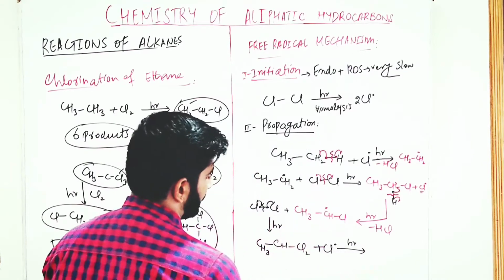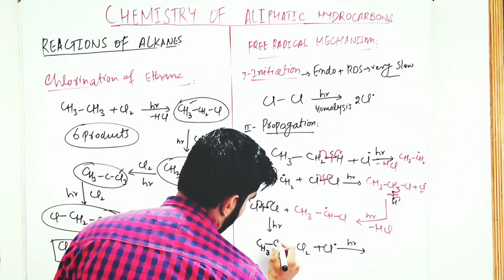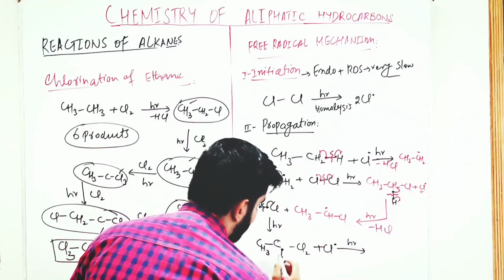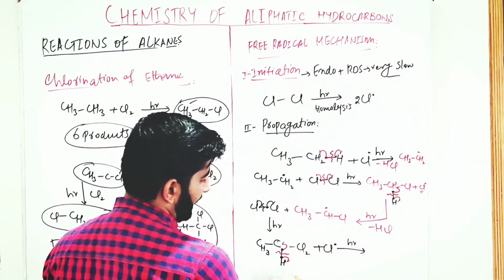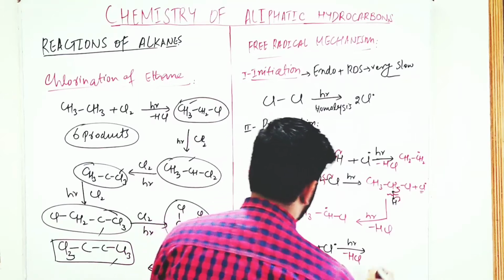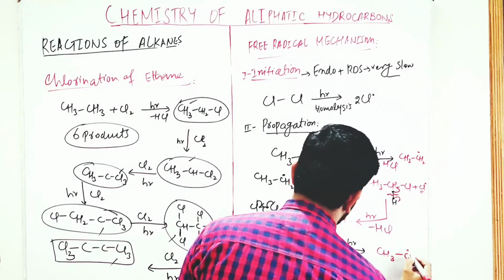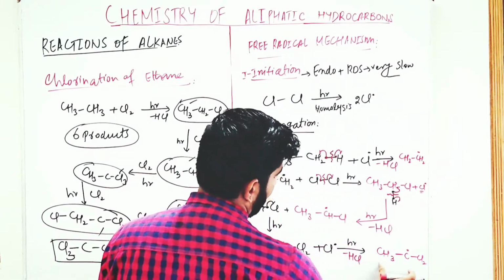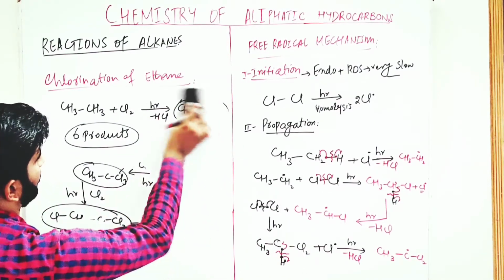In the next step, the bond between this hydrogen and carbon breaks, homolysis takes place, free radicals are formed, and this chlorine free radical and this hydrogen free radical react, HCl is eliminated, and there is formation of a free radical. This free radical undergoes chlorination in the next step.